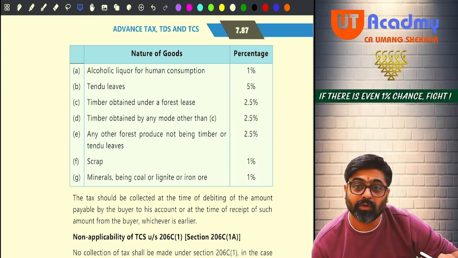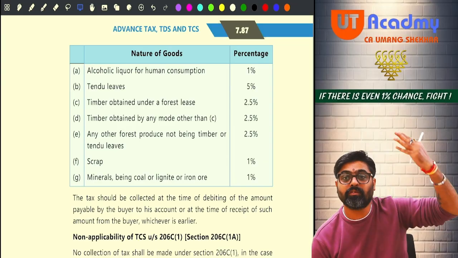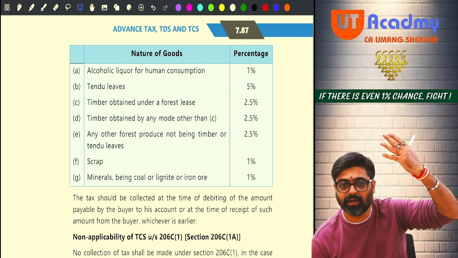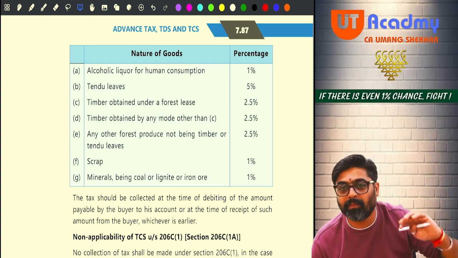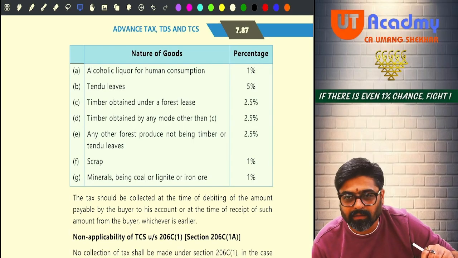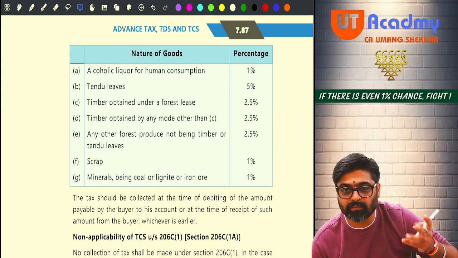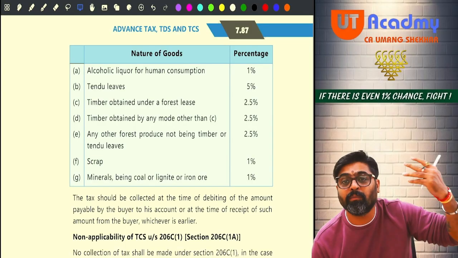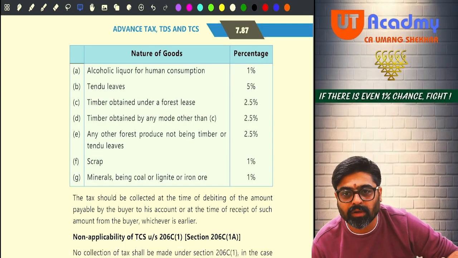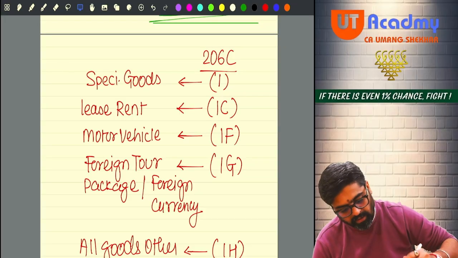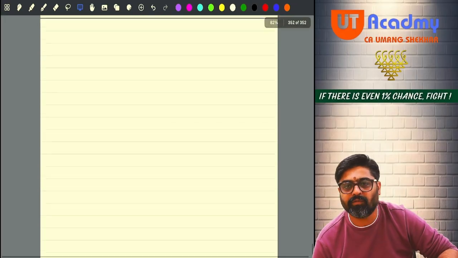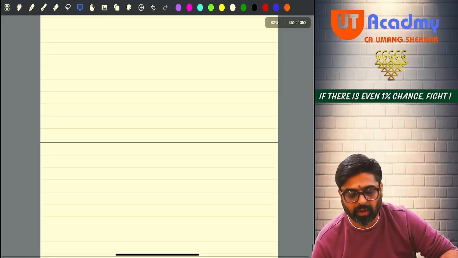But don't you think you are a big seller, a wholesaler, and the buyer coming to you is a retailer or a reseller? He'll take these items from you and he will himself sell them. Yes or no? For example, you are a wholesaler of alcoholic liquor for human consumption.